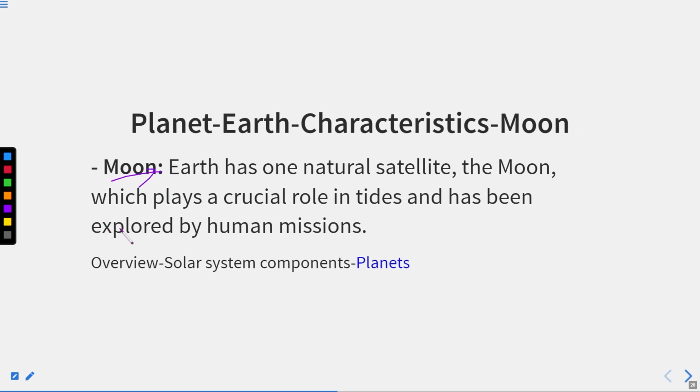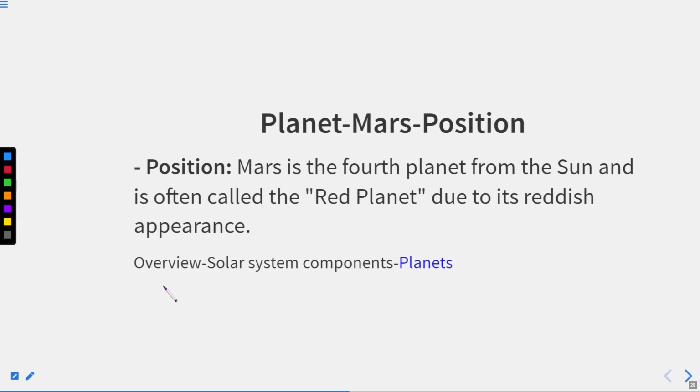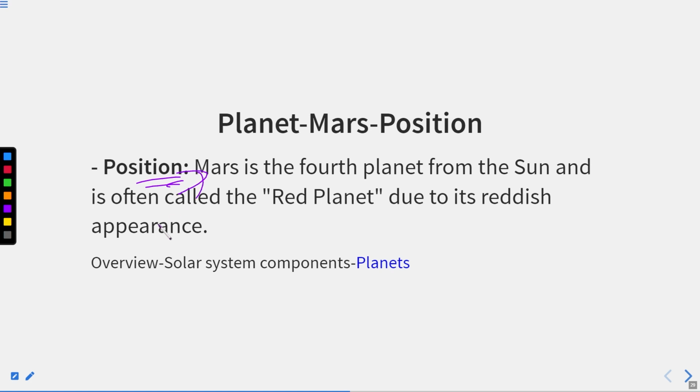Thereafter, we have the moon. Earth has one natural satellite, the moon, which plays a crucial role in tides and has been explored by human missions. Both are the things I have told you. Thereafter, we have Mars.